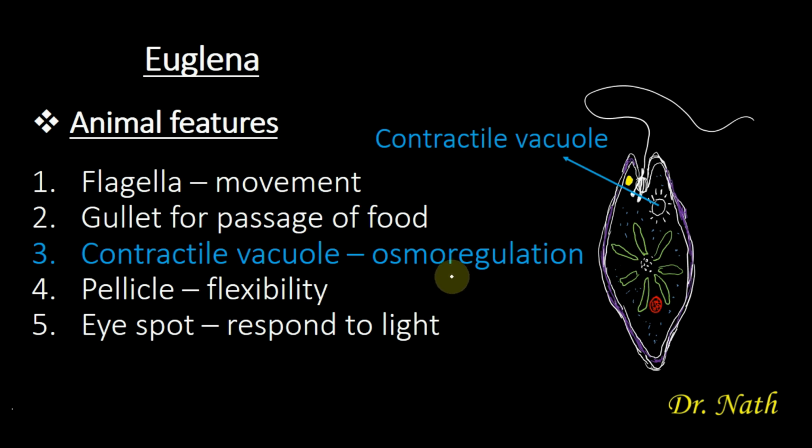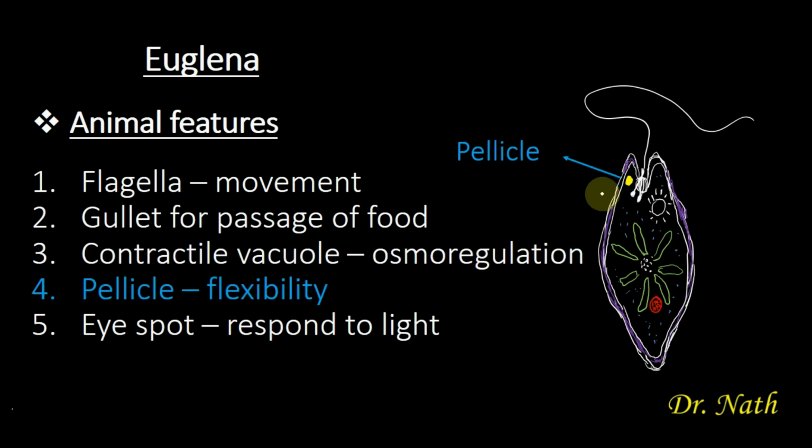So the next feature that makes Euglena an animal is the presence of the pellicle. The pellicle is the outer membrane. It is the outer membrane of Euglena, and this pellicle is very flexible, and that is why Euglena is flexible. So the pellicle is responsible for the flexibility of Euglena, and it is only animals that are flexible.